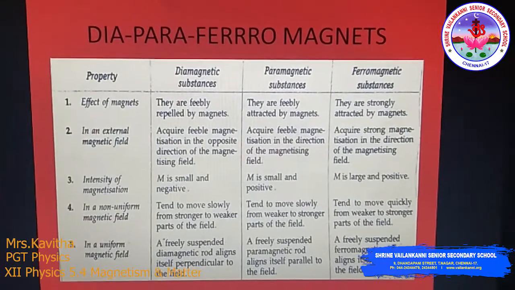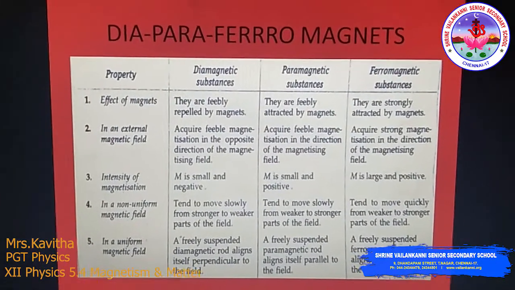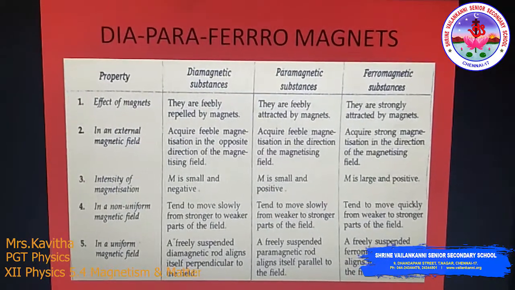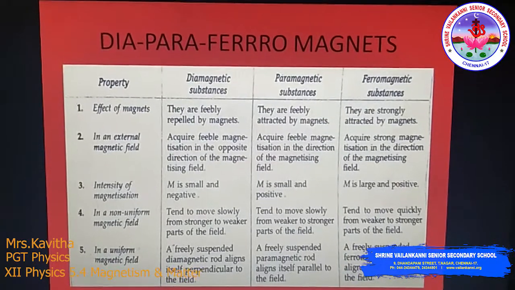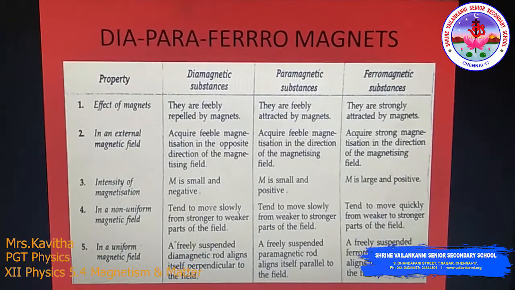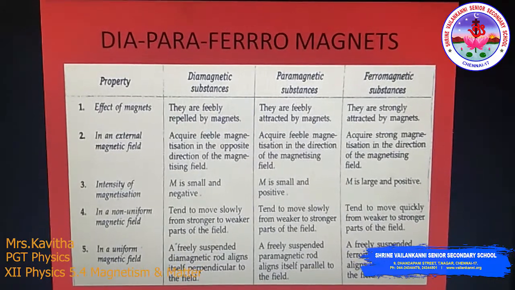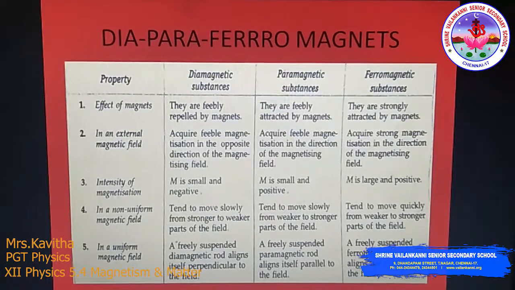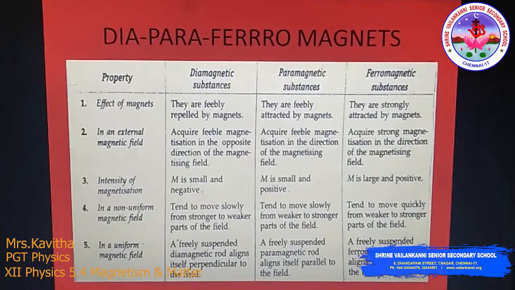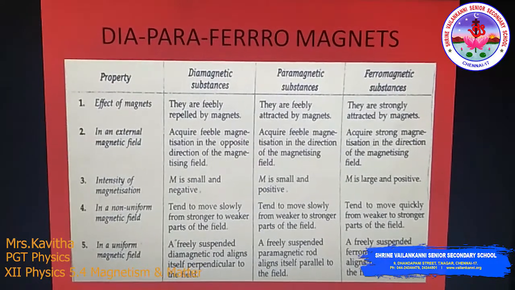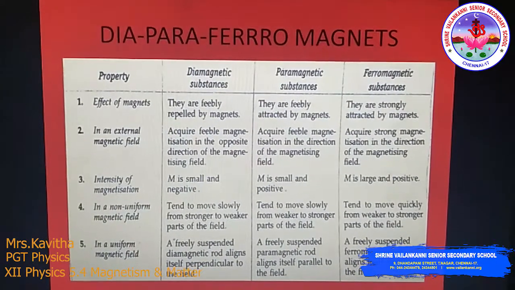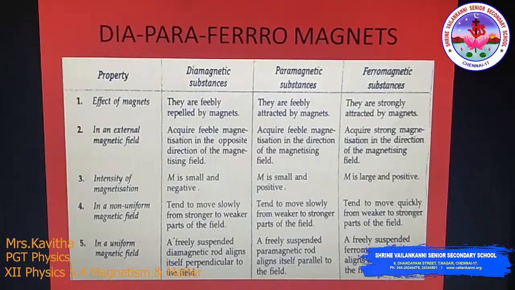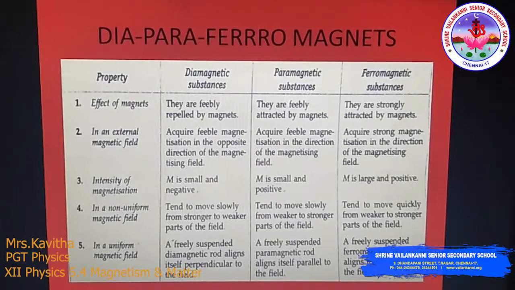The intensity of magnetization M is very small for diamagnets, small and positive for paramagnets, and large and positive for ferromagnetic material. In a non-uniform magnetic field, diamagnets move from the stronger to the weaker part of the field, while paramagnets and ferromagnets move from the weaker to the stronger part.